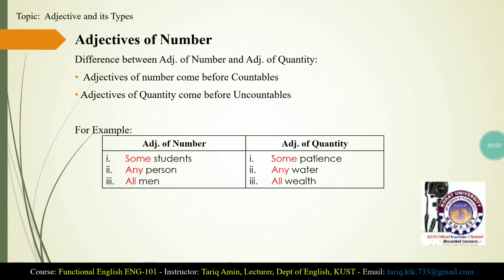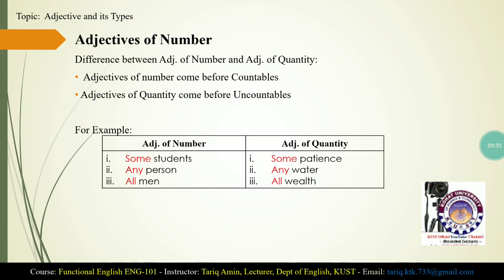Now, there are some basic differences between adjectives of number and adjectives of quantity. Adjectives of number come before countables, and adjectives of quantity come before uncountables. Now, what are countables and what are uncountables? Countable nouns refer to the names of those things that can be counted.